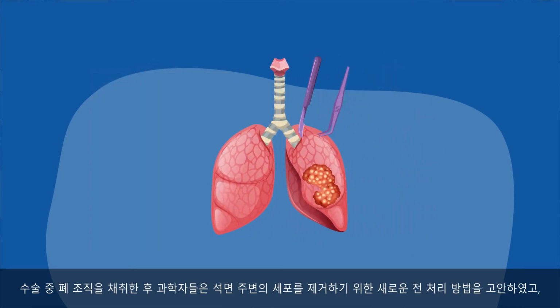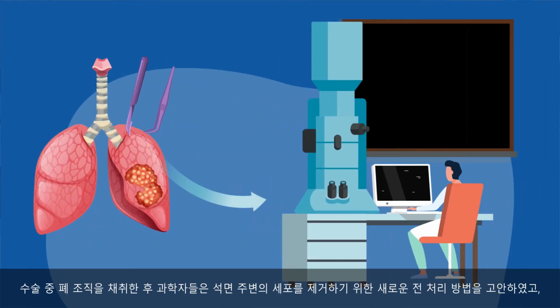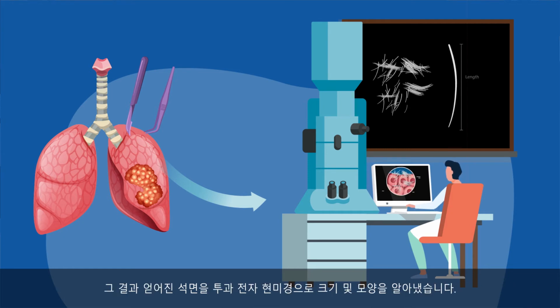After obtaining lung tissue during the surgery, scientists used a novel digestion pre-treatment method to help them identify the size and shape of inhaled asbestos under transmission electron microscopy.